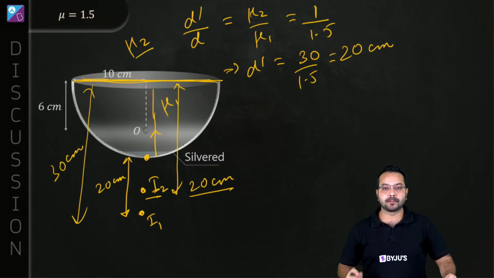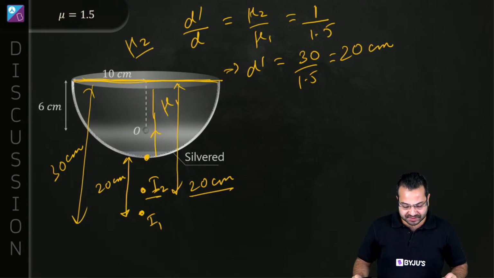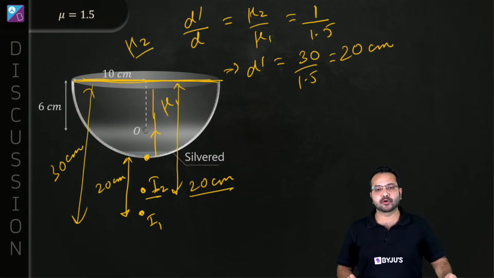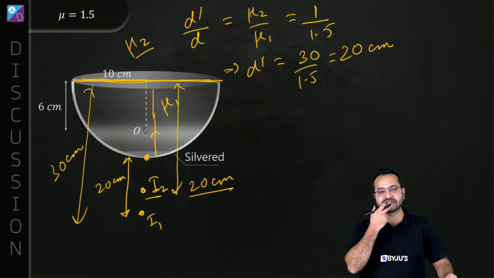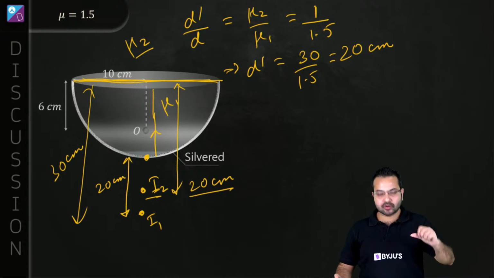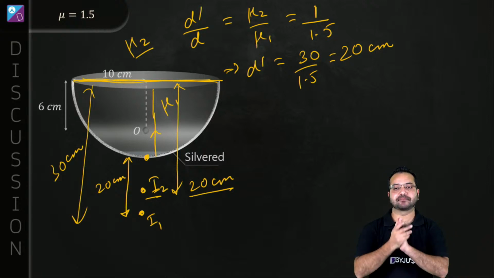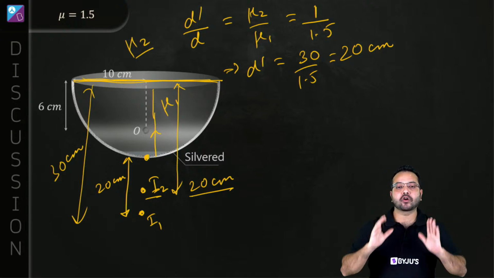Pole will also appear to be shifted. Yes, it may happen that pole will also appear to be shifted. Yeah, certainly it may happen. Okay, but what we see here is that I don't think the image of the pole and image 2 are going to coincide. You can do the calculation, you can check, but I don't think they can coincide because their real depths are different.